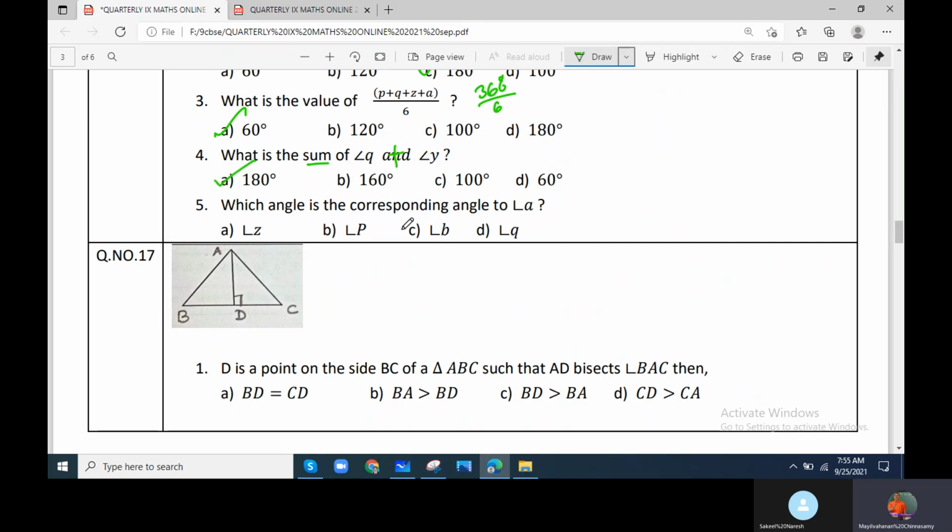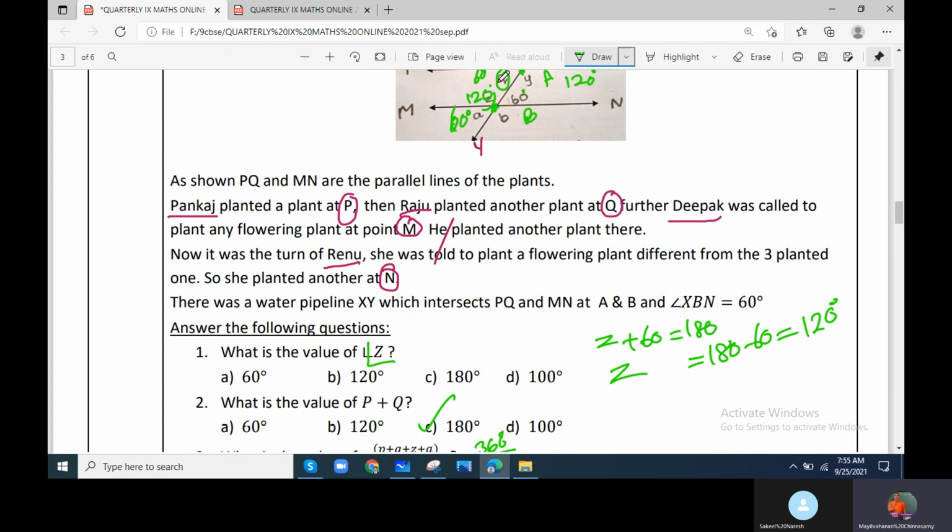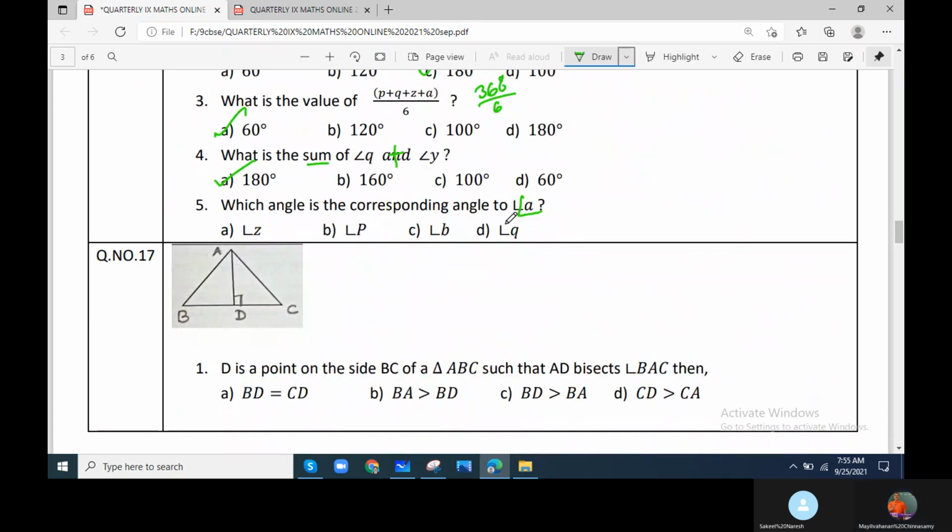Which angle is the corresponding angle to A? Angle A, which is the corresponding angle? Yes, Q is the corresponding angle. This is A, so Q is the corresponding angle. Understand? This is the correct answer. Understand here, students?